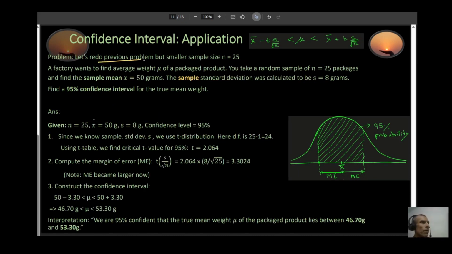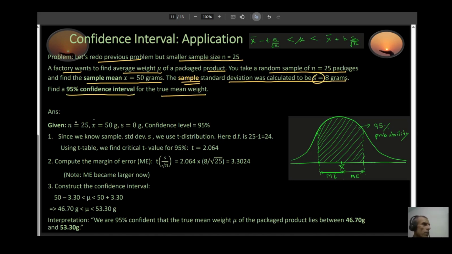So let's do the previous problem, but with a smaller sample size, n equal to 25 in this case. A factory wants to find the average weight of the packaged product. You take a random sample of 25 packages and you find the sample mean to be 50 gram. The sample standard deviation was calculated to be 8 gram. Find a 95% confidence interval for the true mean weight. So I know my n, 25. My sample mean is 50 gram, and my sample standard deviation is 8 gram. My confidence level is 95%.